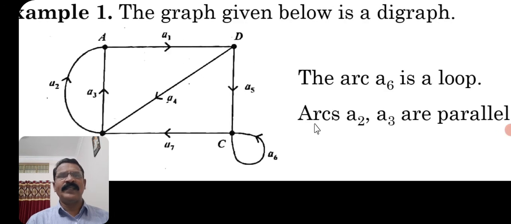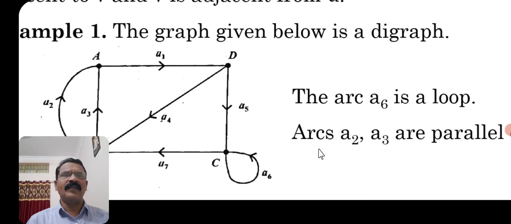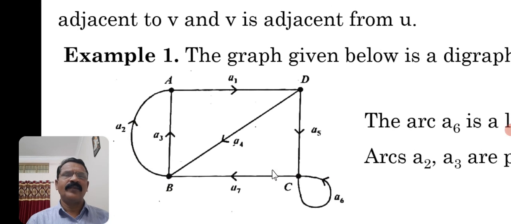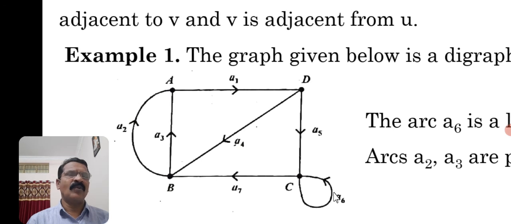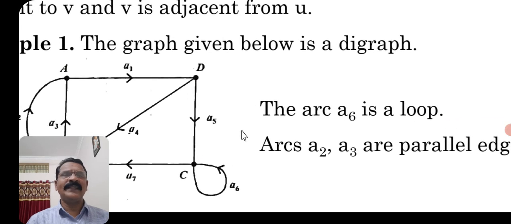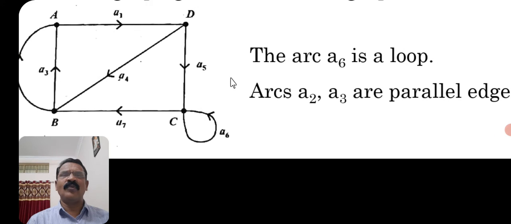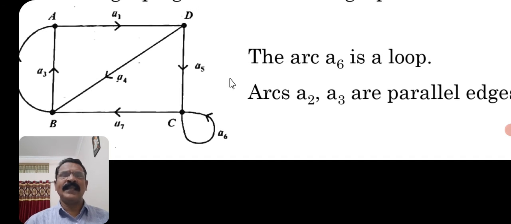So this is a loop with some direction. If I consider one example, arc A6, where is the arc A6? Here, this is the arc A6. So the arc A6 is a loop, because it has traveled from C and reached C itself.